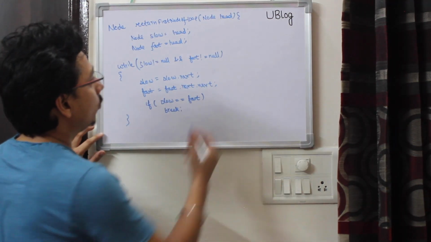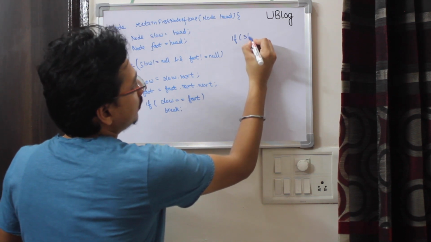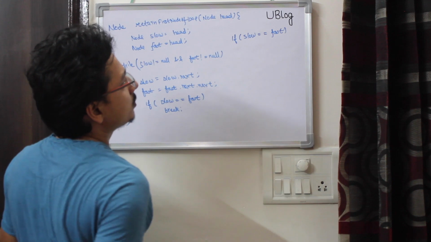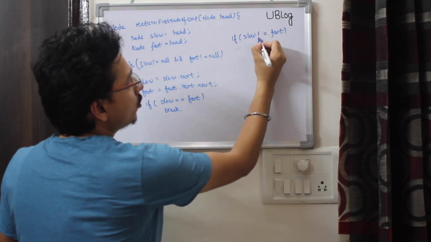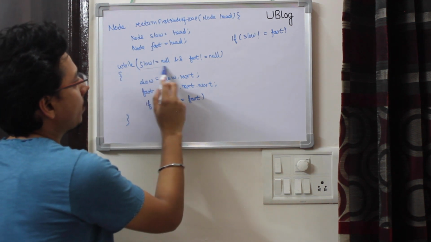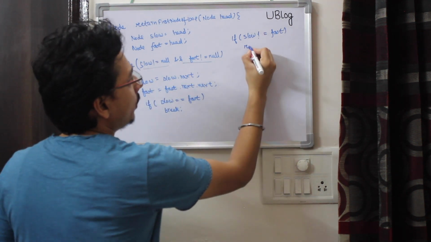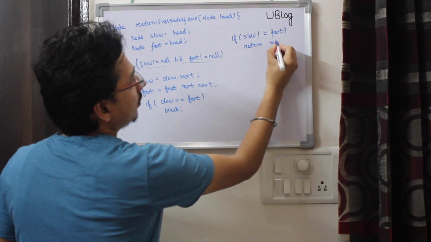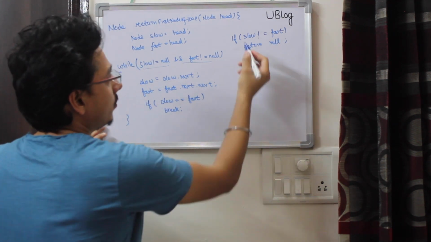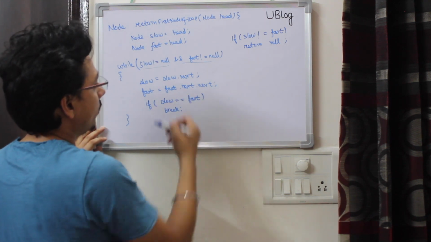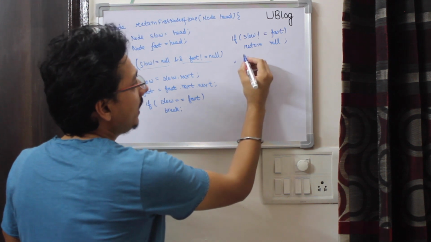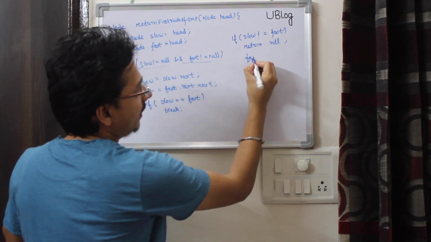After coming out of the loop, I need to check if slow is not equal to fast. If slow is not equal to fast, then the loop would have broken due to the loop conditions, which means I need to return null because there is no loop and there is no first node in the loop. But if that's not the case, which means slow and fast are equal, then I need to run another loop, and before that I need to make fast as head.